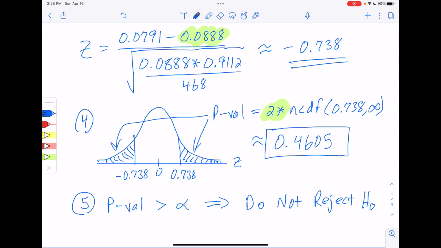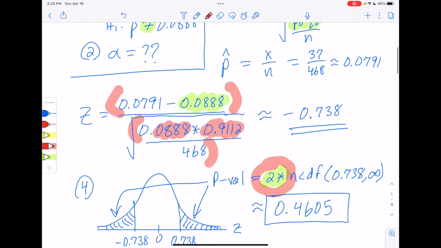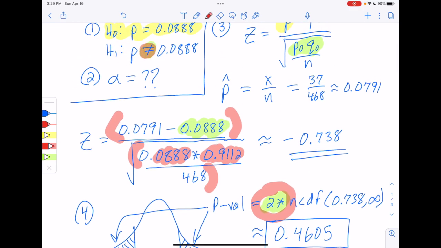All right, let's think about real quick where some of the spots are that this goes wrong for people. Got to remember when you go to the calculator, put parentheses around the top. You should get an open parenthesis from your calculator when you start the square root in the bottom. Make sure you don't close that till you get all 3 numbers in there. Make sure that in the denominator you're not using p hat, but p0. And when you do 1 minus, don't do 1 minus p hat, do 1 minus p0. So this number right here is one where people often make a mistake too. So be careful with that. And then make sure you remember to double the area because it is a two-tailed test, and we know it's a two-tailed test because of that does not equal to in H1.